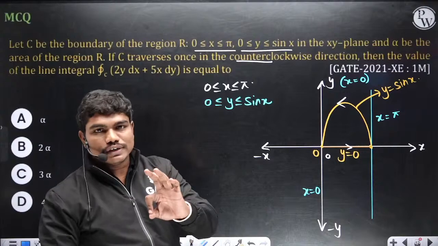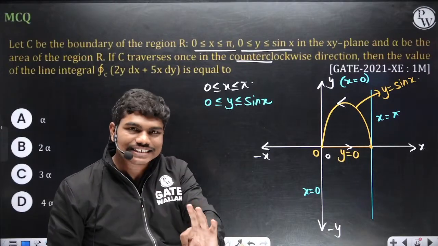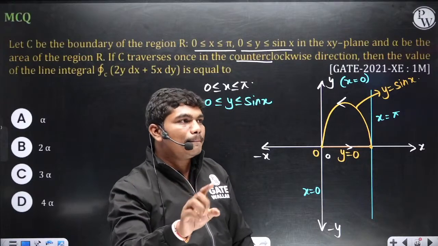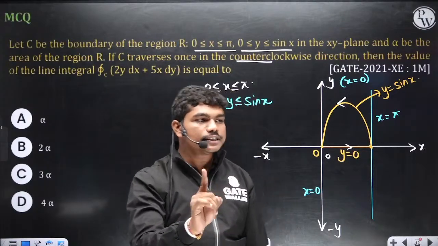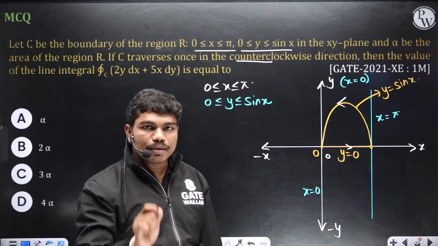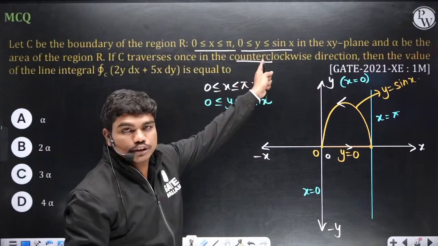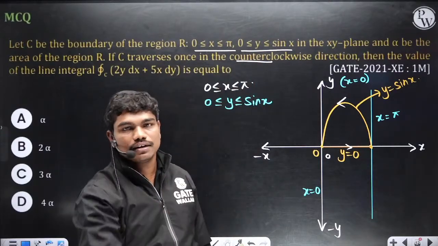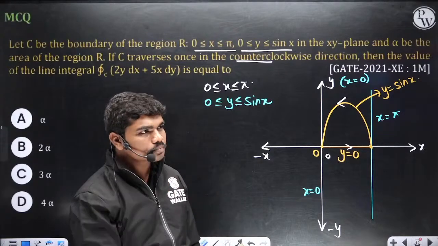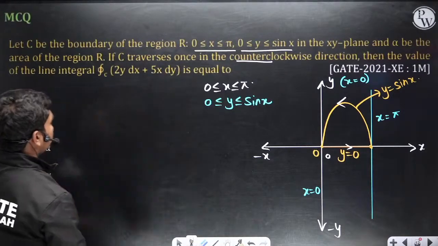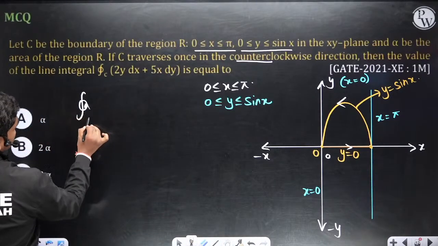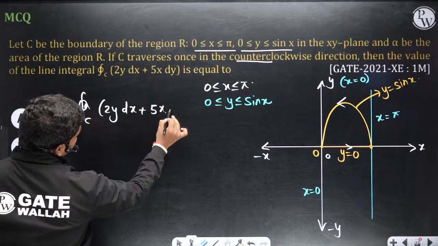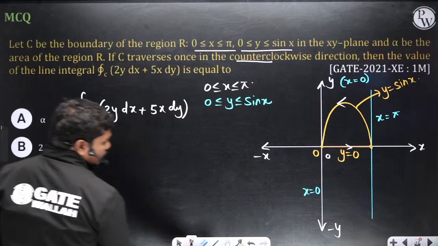Look, see carefully. In the exam, if they give clockwise direction, then everything is the same, but the answer changes by a minus sign, because the sense of the direction changes. Clear? Please keep this point in mind. If they ask for clockwise in the exam, then the analysis of the question is definitely the same, but in the final answer add a minus sign. Fine. Okay, so let's continue here. Integration over this complete path C, 2y dx plus 5x dy, right? So look carefully here.